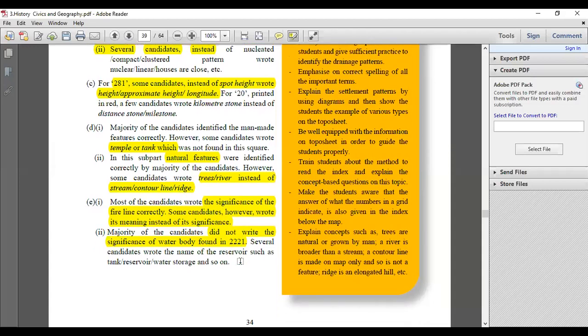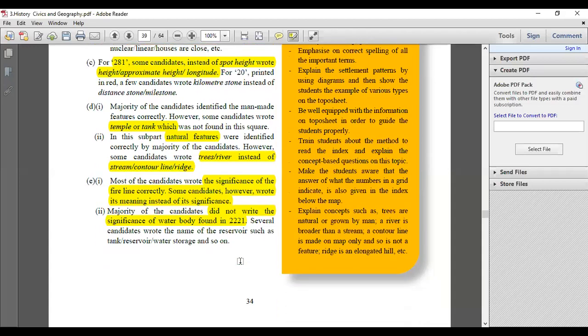Majority of the candidates did not write the significance of the water body which was being found. So several candidates have been writing the name of the reservoir. You cannot write that, because what has been found is identified as a tank. You can mention it as a well, whatever we mentioned. So you have to specify that and not the name of that particular tank, right?